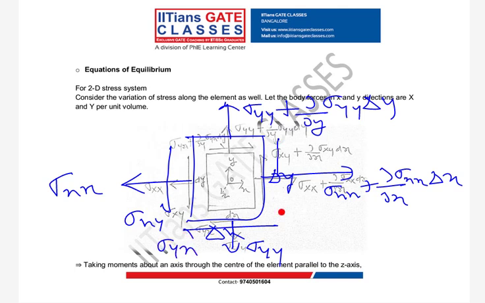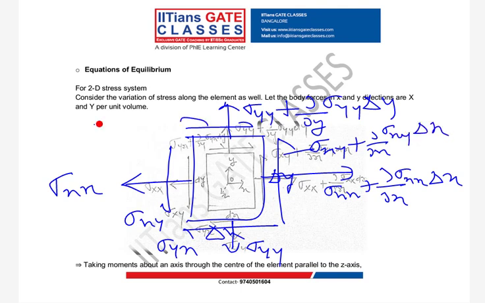So you can write the variation here. It will be sigma xy plus dou by dou x of sigma xy into delta x.